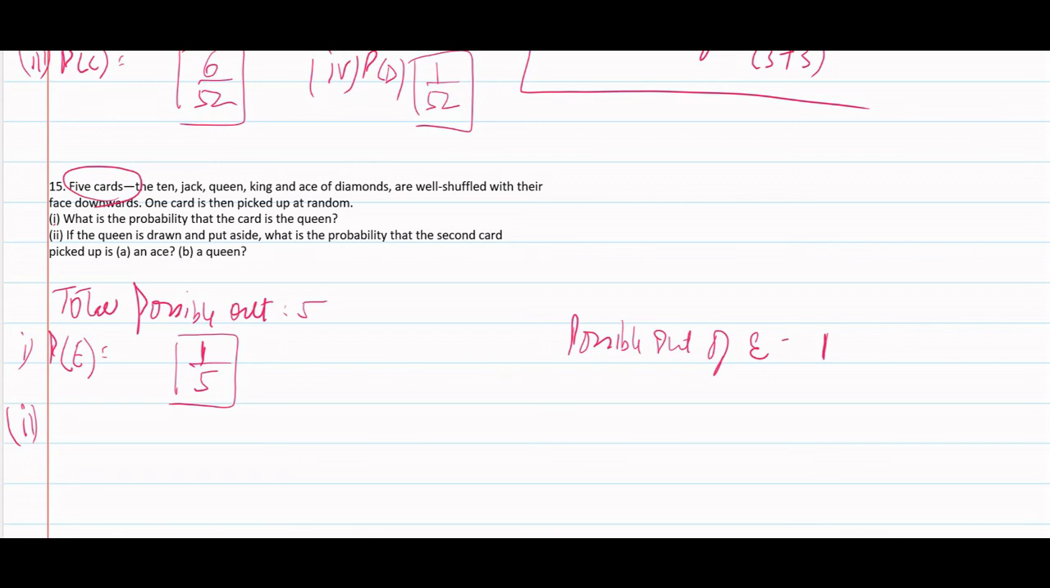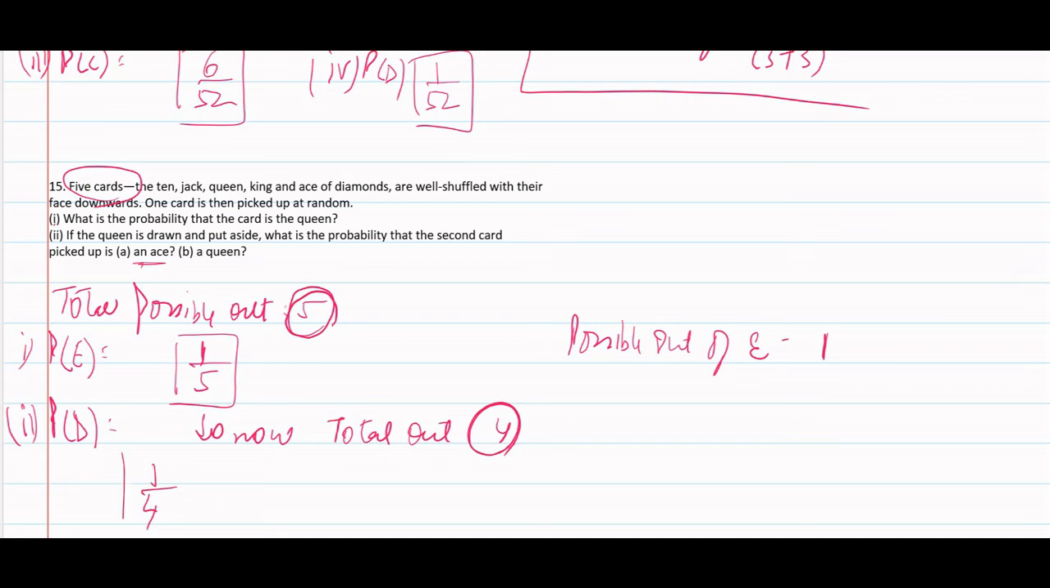Second, if the queen is drawn and put aside, what is the probability the second card picked is an ace or a queen? We would take it as probability of D. As we are given if queen is drawn and put aside, so now total outcomes are 4. First it was 5. 1 is removed, queen is put aside. So now 4 total outcomes. First I need an ace. So only 1. 1 by 4.